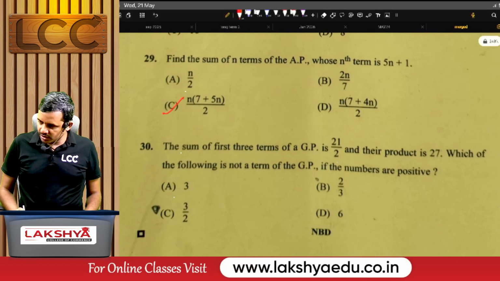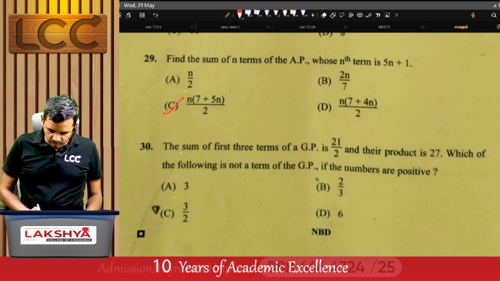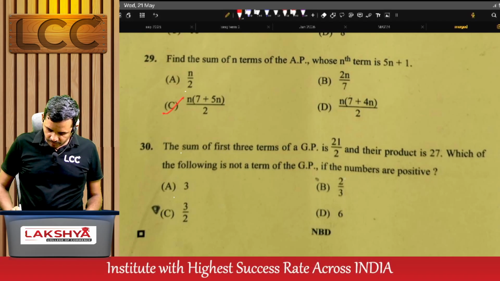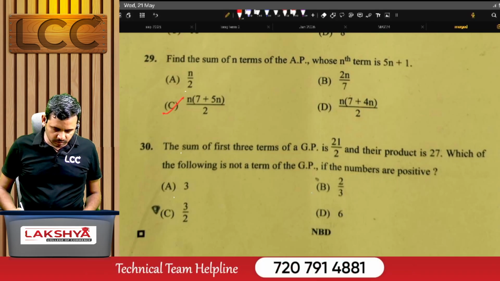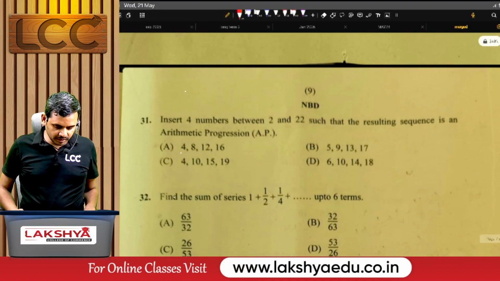The sum of the first three numbers of a GP is 21 by 2 and their product is 27. Which of the following is not a term of the GP if the numbers are positive? If the numbers are positive, then right answer is B. Next, problem number 31.